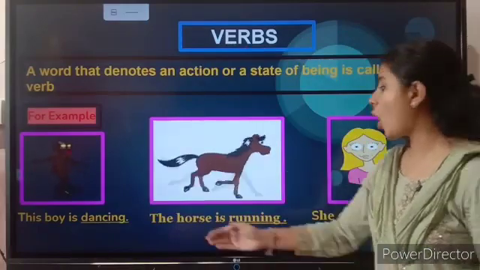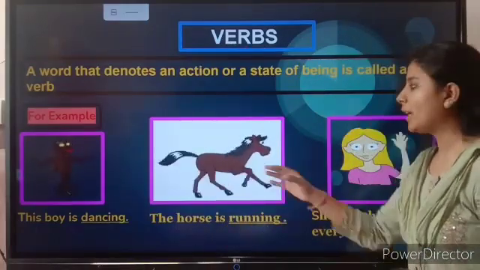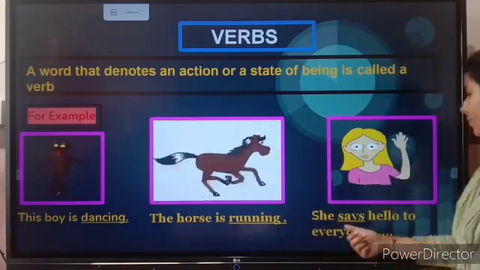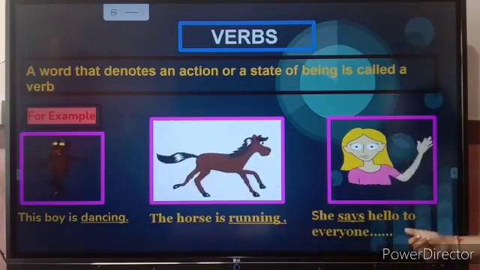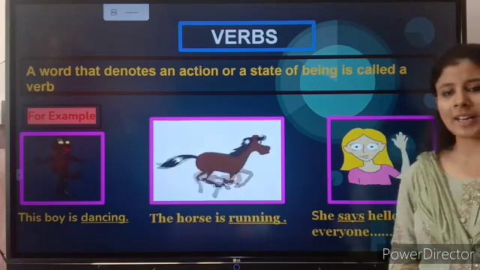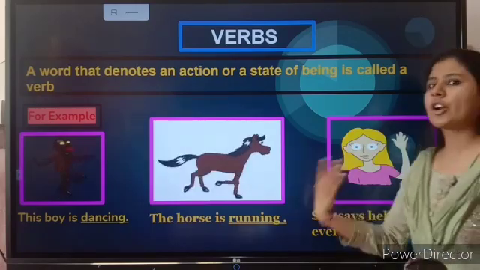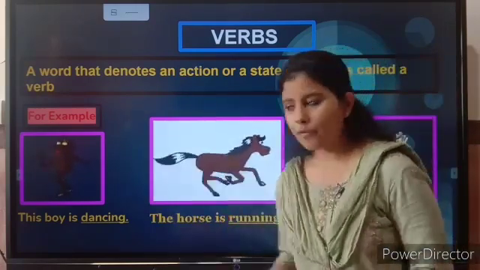Now the next is, the horse is running. So what is the action here? Running is the action, right? She says hello to everyone. So what is the action here again? This is say, right students? So verbs are called action words. So now let's move forward.